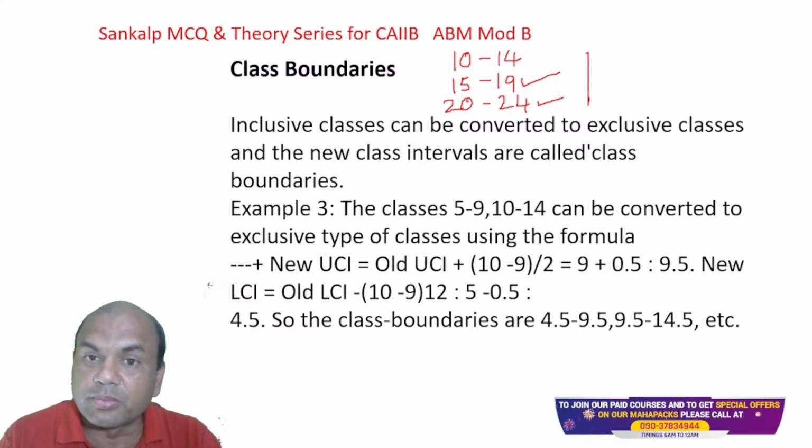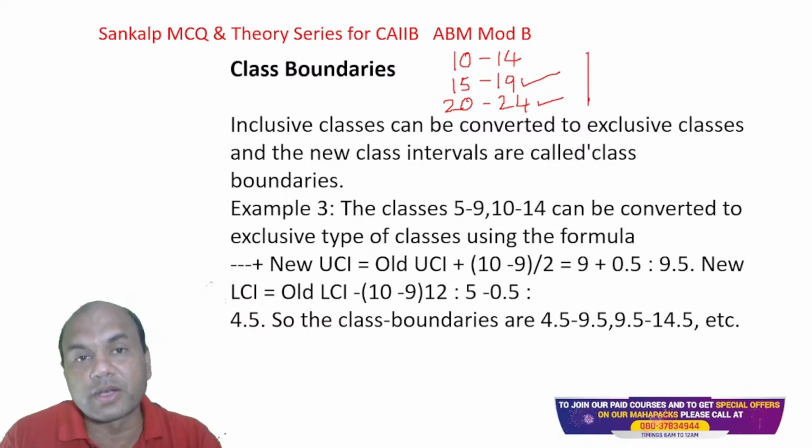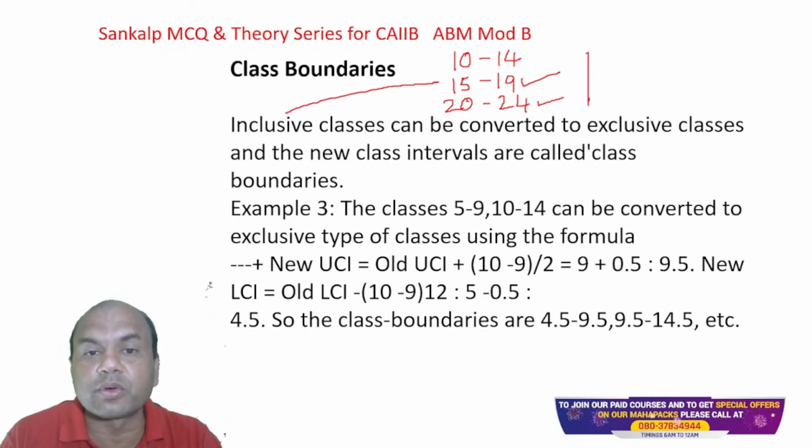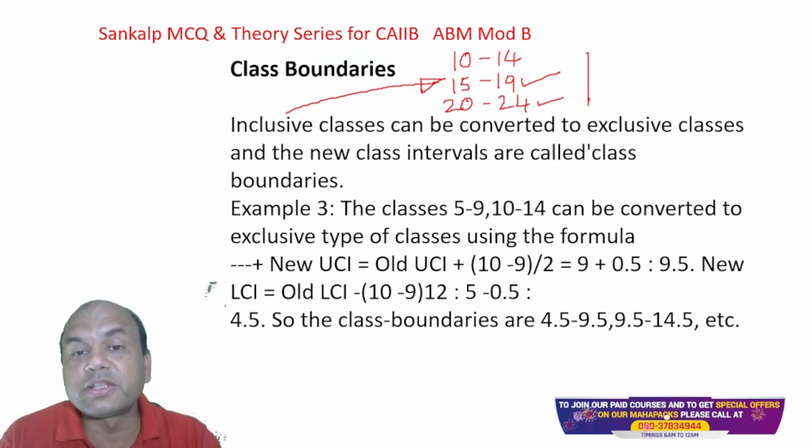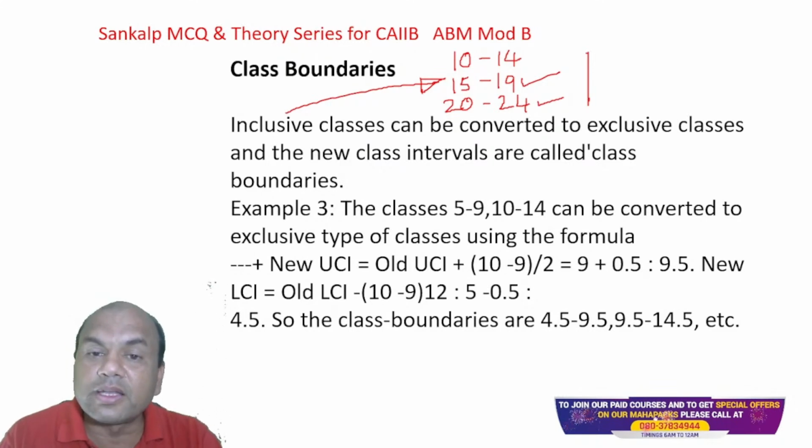So the group where the upper and the lower boundary are included is known as an inclusive class. Inclusive means the upper and lower limits, maximum and minimum, are included. And what is exclusive then?